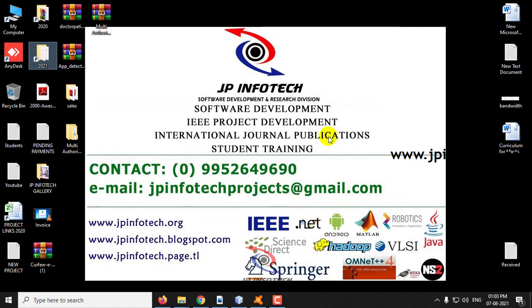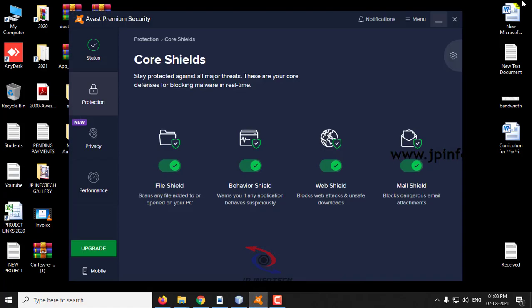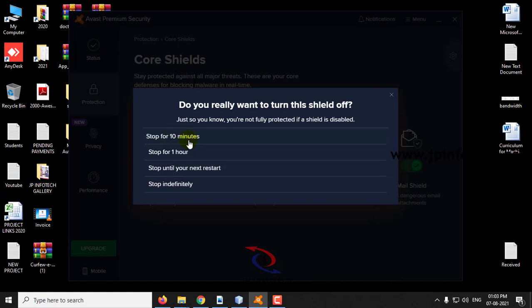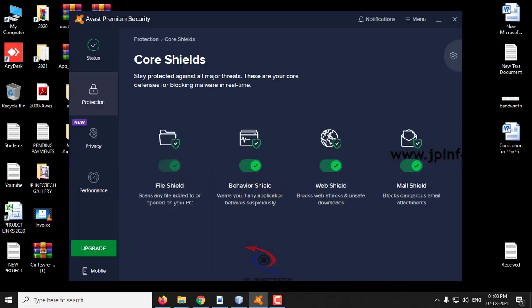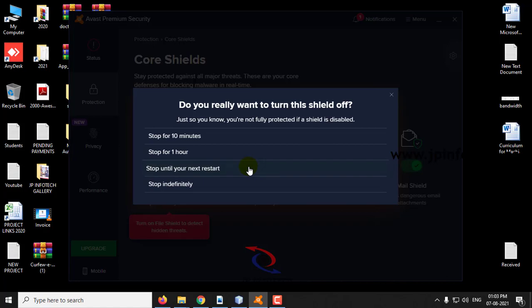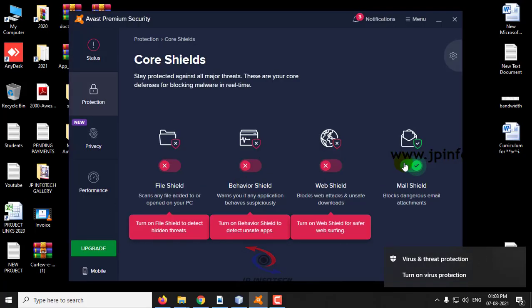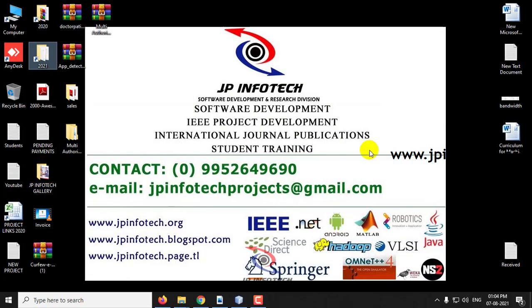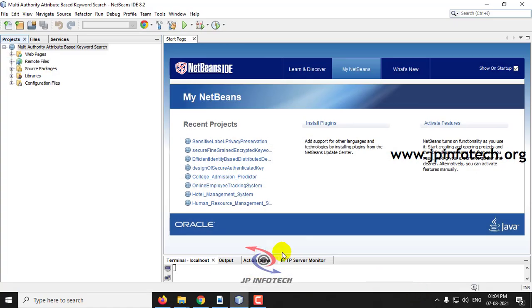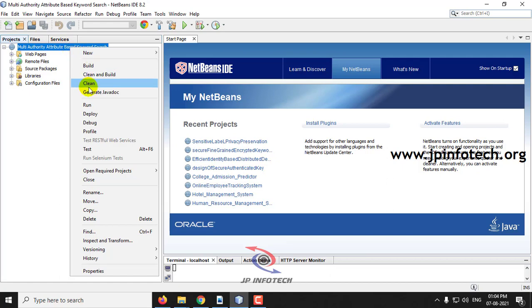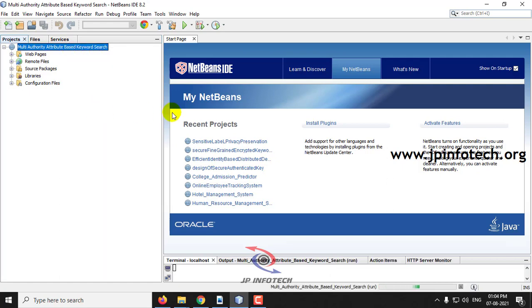Also kindly turn off your antivirus, because if it is turned on, the operations of sending the keys will be blocked by the antivirus. So kindly turn it off temporarily till the execution is completed. I have turned off my antivirus temporarily, and let me close it. Now coming back to NetBeans, you can see the complete project is loaded. Just right click it and select Run. Now kindly wait till the project is transferred to the browser.